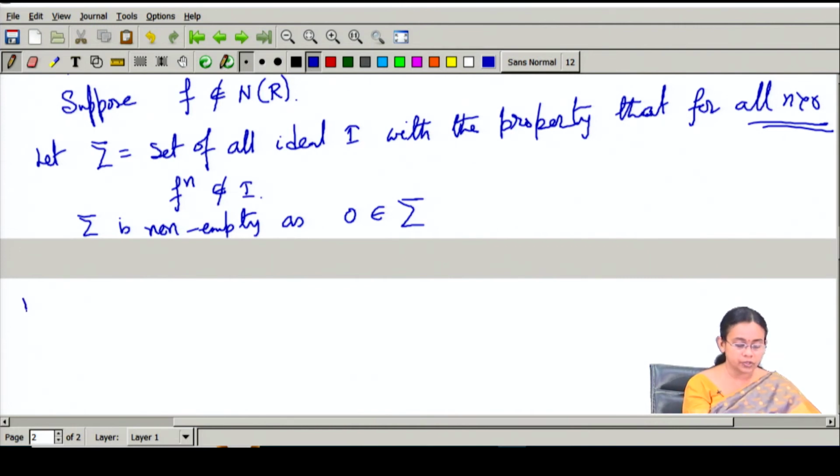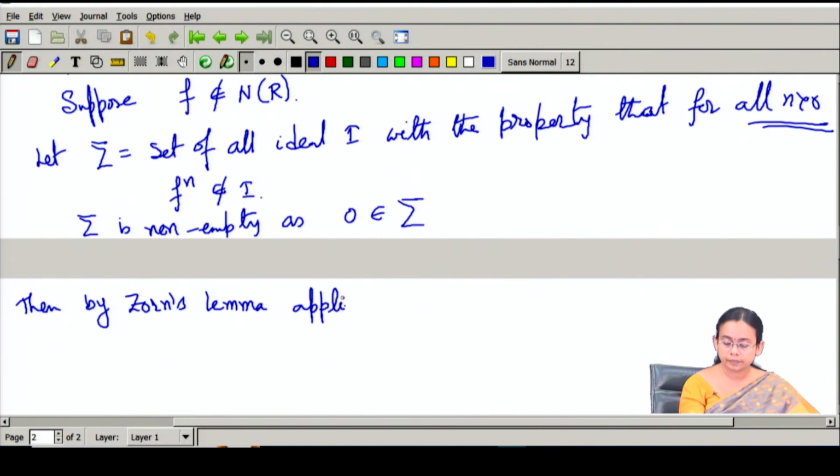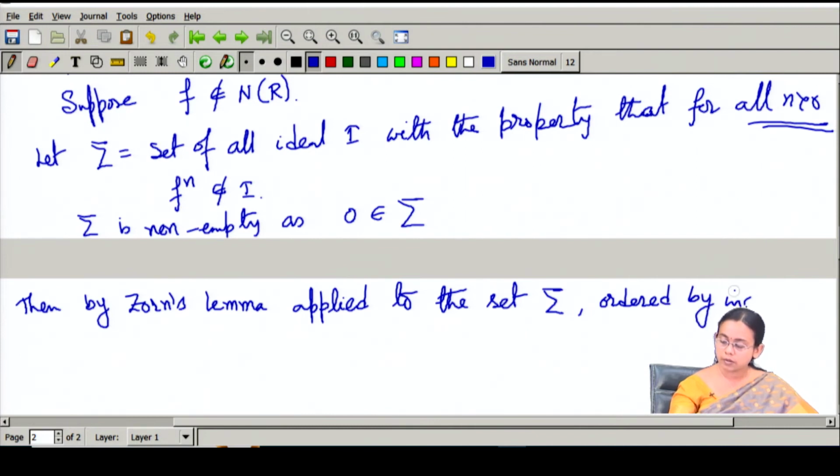Then by Zorn's lemma applied to the set sigma ordered by inclusion, we can say that sigma has a maximal element.